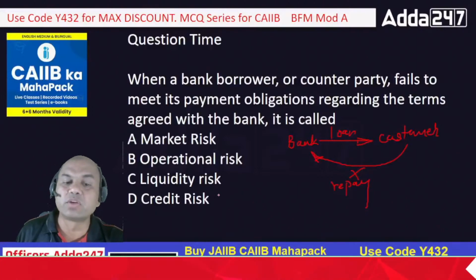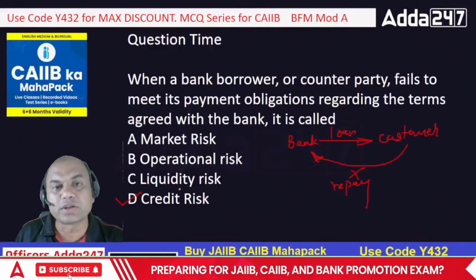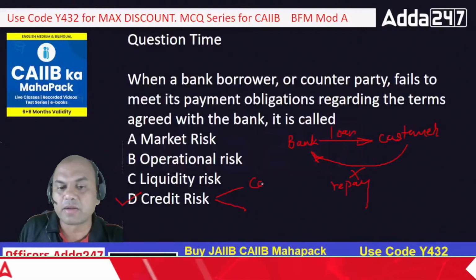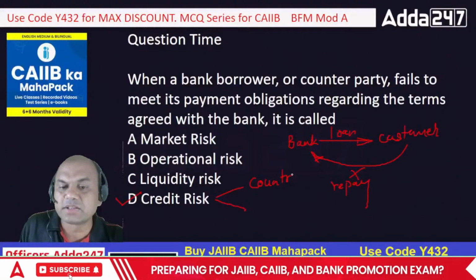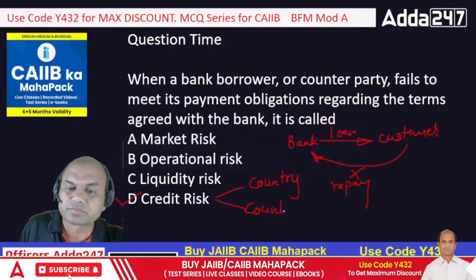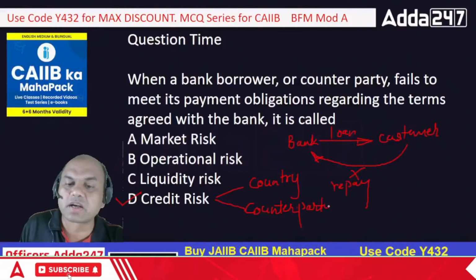First I need to explain to you what this is. See, the answer is credit risk. But for that you need to first understand what the types of credit risk are. Credit risk is of two types. Always remember. Country risk, and second, let me write it first, counterparty. These are the two types of risks in credit risk.